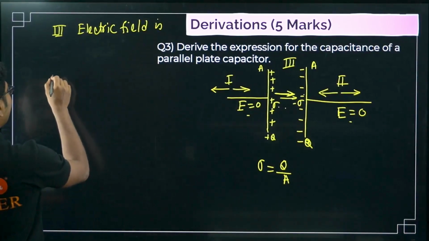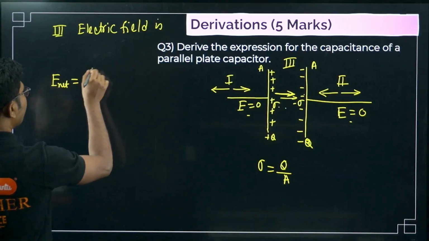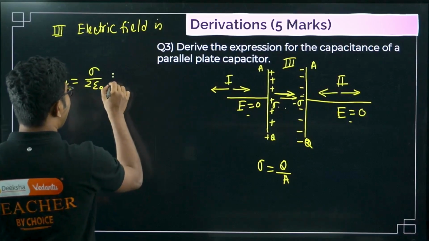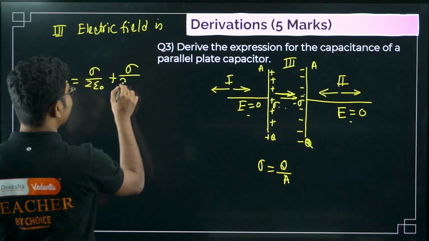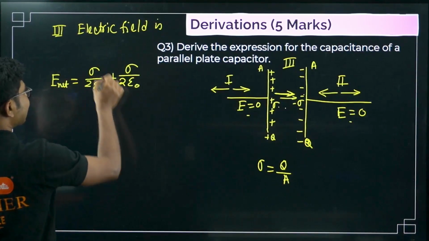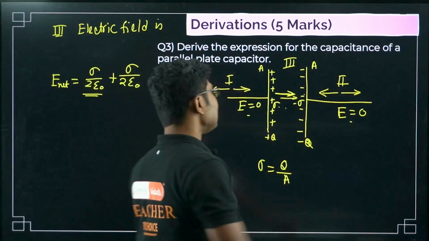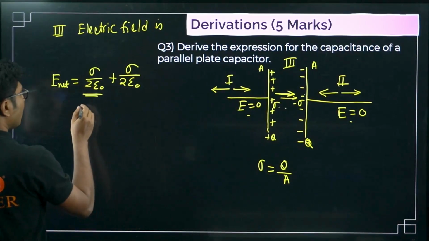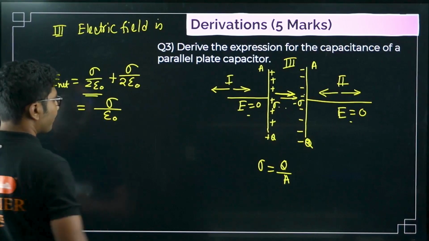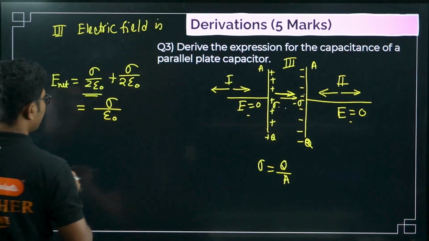So net electric field is equal to sigma by 2 epsilon naught, this is due to the positively charged plate, plus sigma by 2 epsilon naught, this is due to the negatively charged plate. So what is the total electric field? Total electric field will be sigma by epsilon naught.